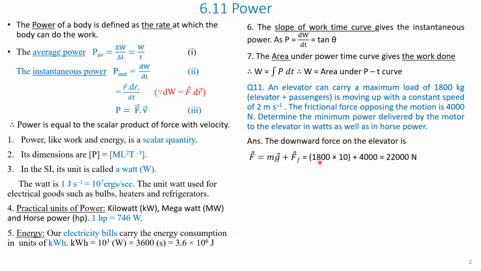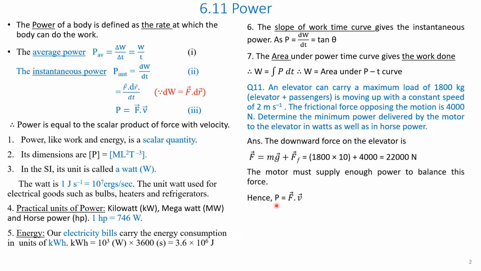So, m into g is 1800 into 10 plus frictional force F suffix f is 4000. It is given in the question. That is equal to 22,000 newtons. Therefore, the motor must supply enough power to balance this force. Now, this force we will calculate and convert into power.